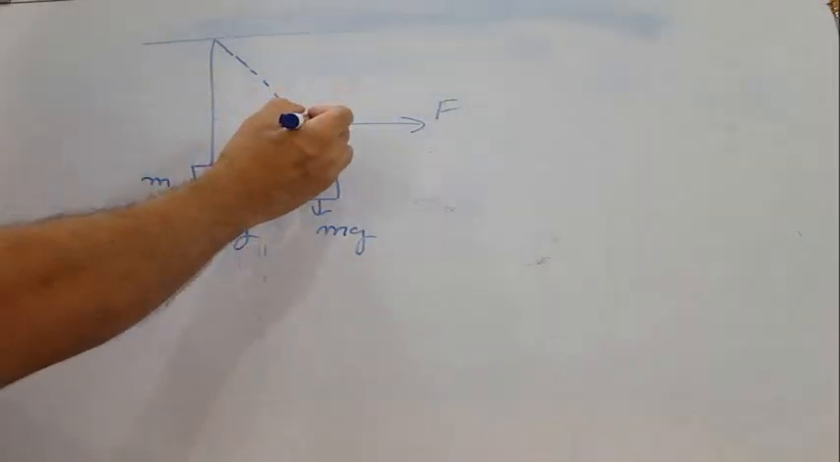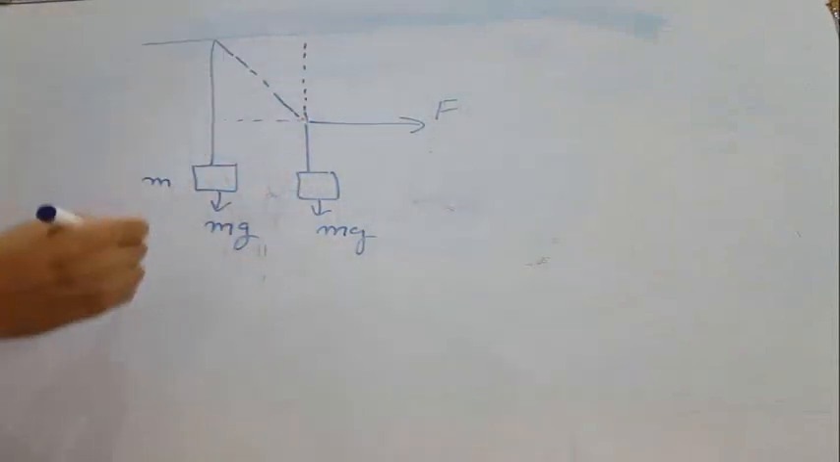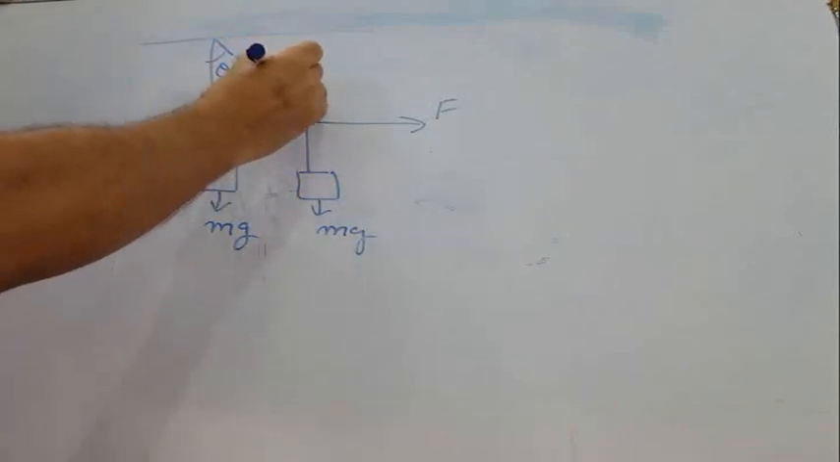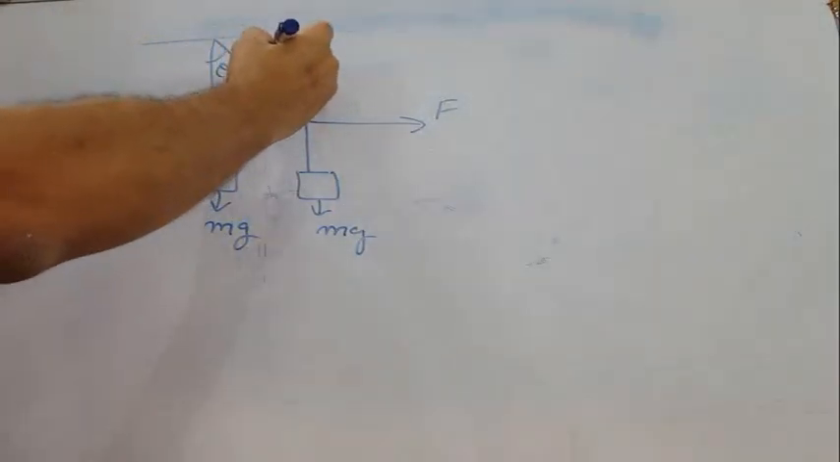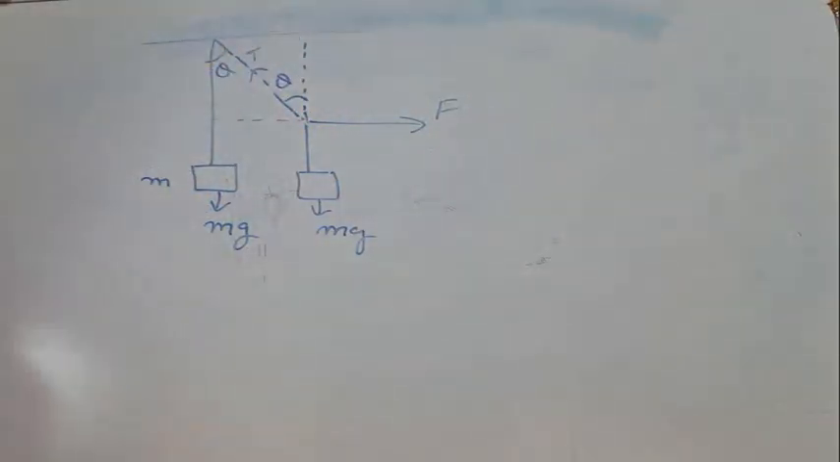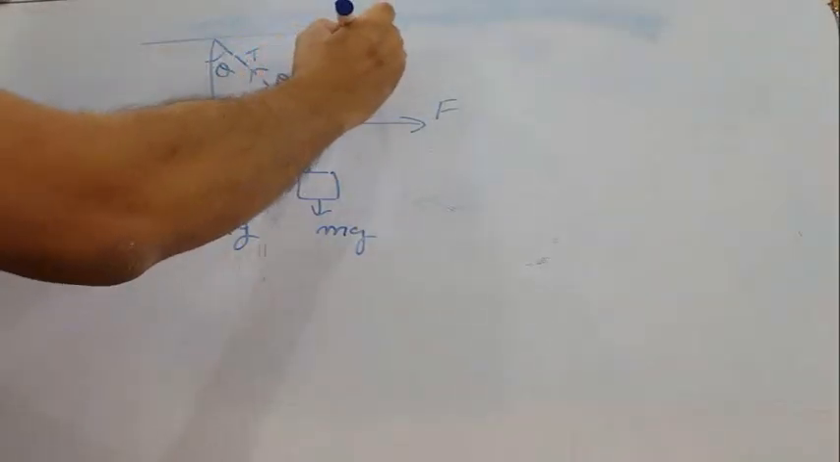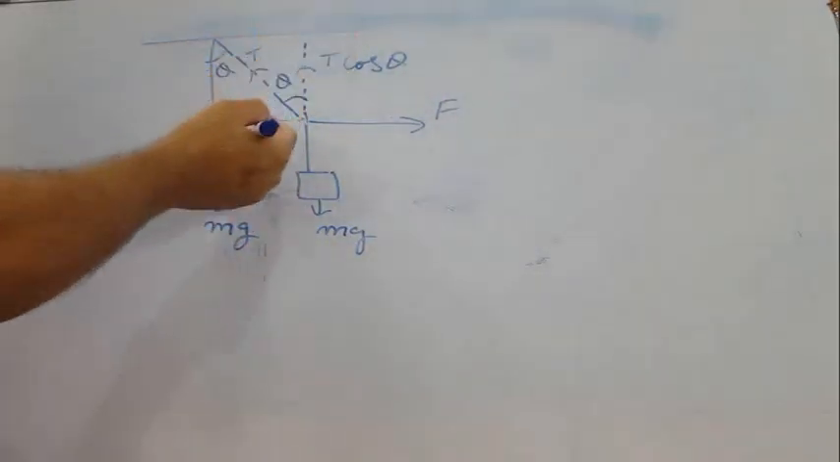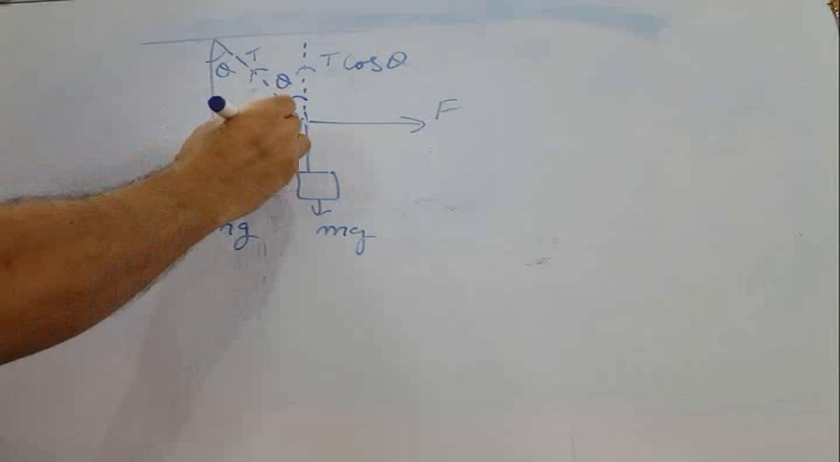Extend this line. Extend this line as well. Suppose this angle is theta, so this angle will also be theta. There is some tension T in this string. So component of this T along this direction will be T cos theta. Perpendicular to first, that is just opposite to F, that will be T sin theta.